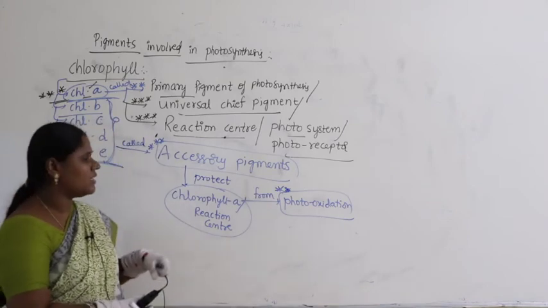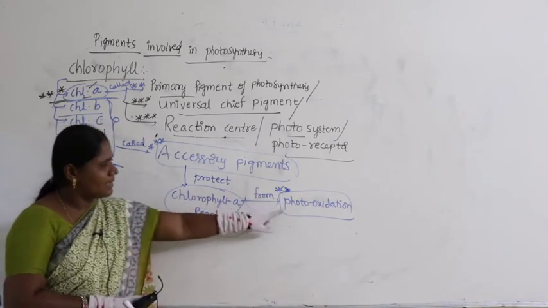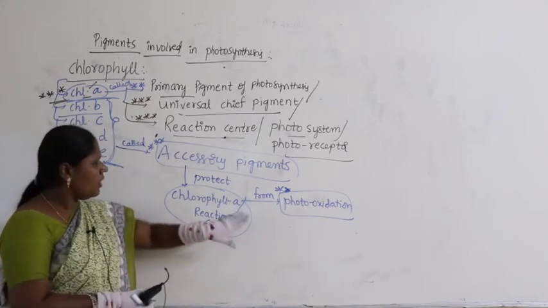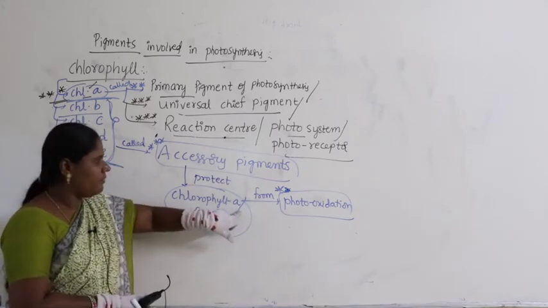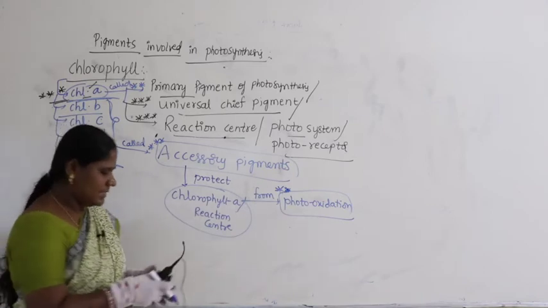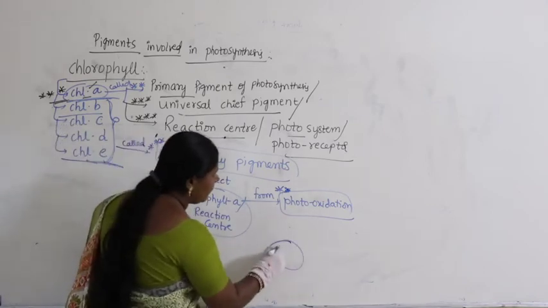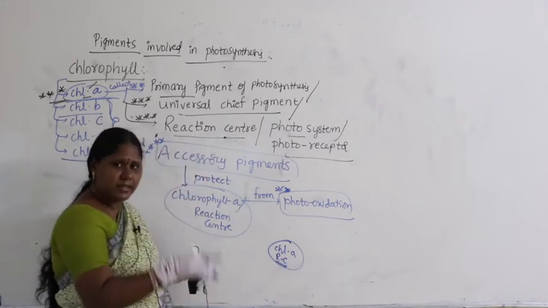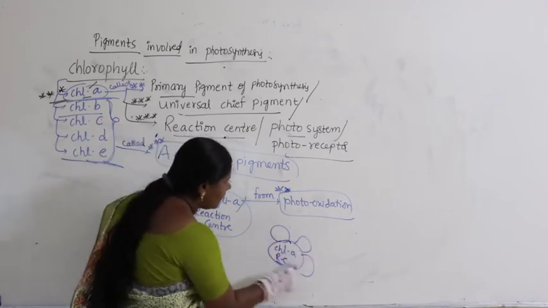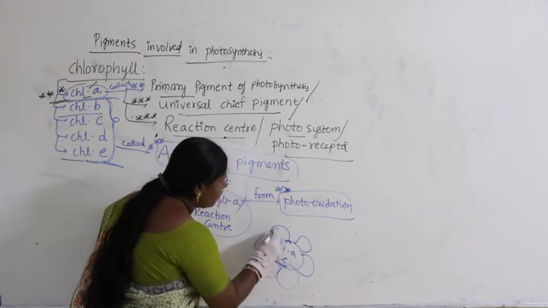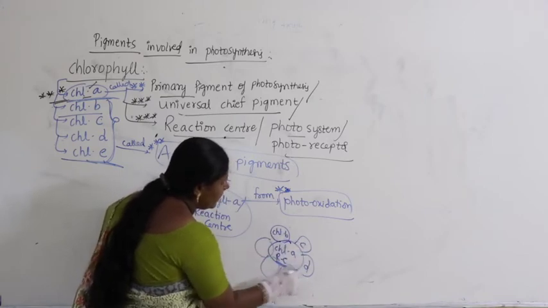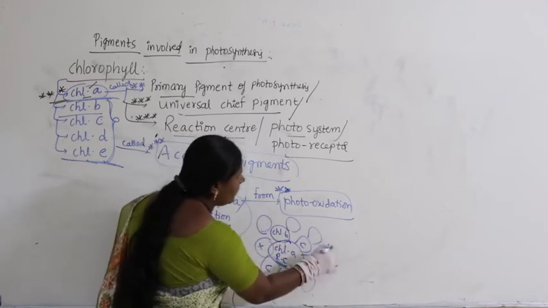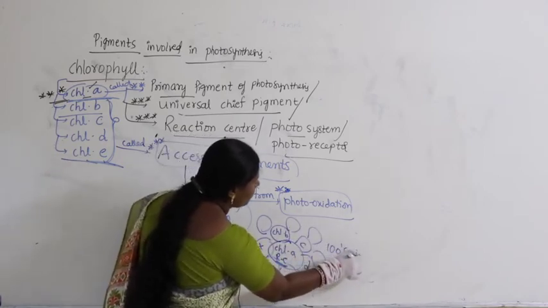What is meant by photooxidation? If more sunlight is absorbed, then chlorophyll A will get destroyed. I will come back to this point surely when we talk about light reaction. I will just tell you a sample. Chlorophyll A will be in the center. This is called reaction center. RC means reaction center. Surrounding, what all are present? We studied chlorophyll B, C, D, E, carotenoids, xanthophylls. Like that there are some hundreds of pigments.